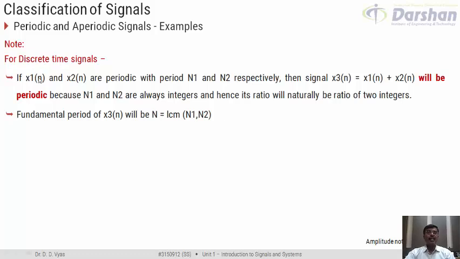Because if x1[n] and x2[n] are periodic, then we know that its period would always be an integer. Why? Because how do we define the period of a discrete time signal?